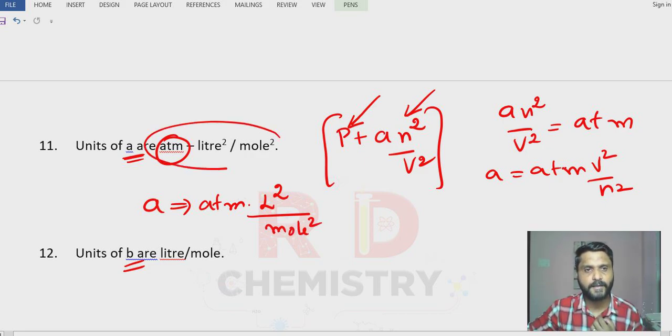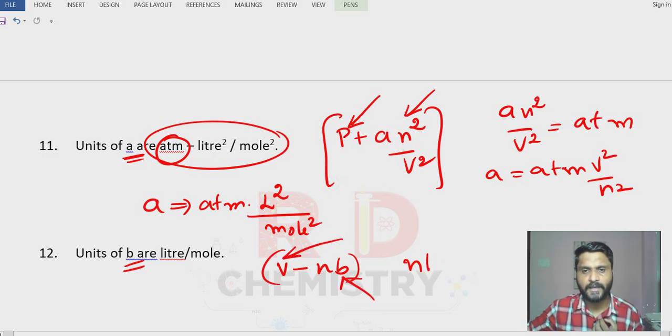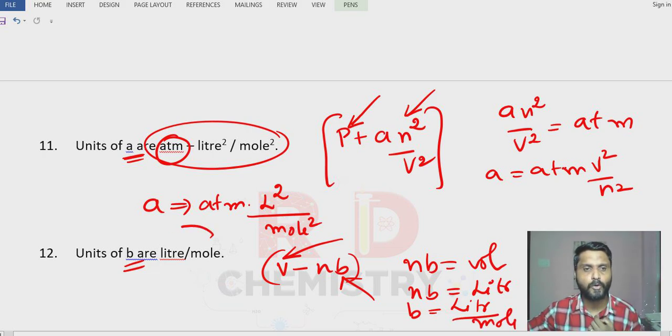Okay, clear? Similarly, the units of b. We have got in the van der Waals equation the V minus nb term, for the volume. So this is the volume term, this is also a volume term. So let me take nb is equal to a volume term, in terms of liters. Therefore b is equal to liter divided by n, which is the number of moles. So liter by mole it is.